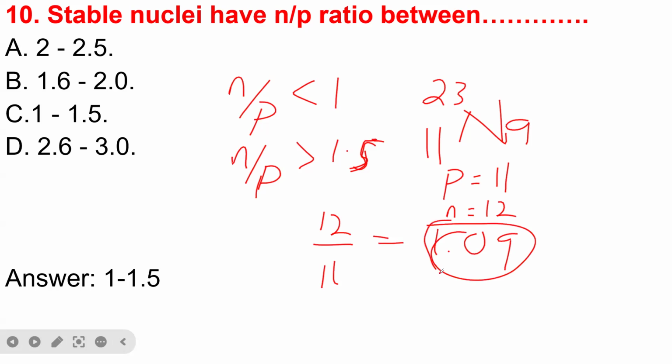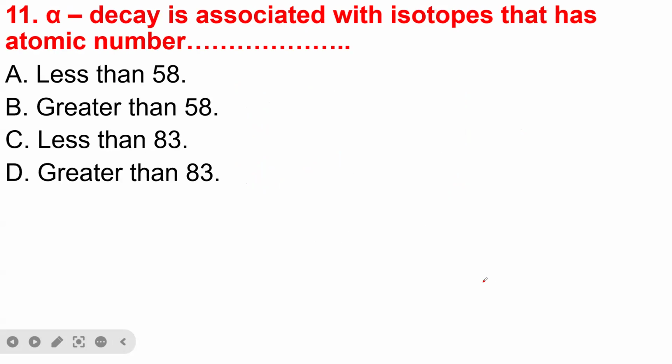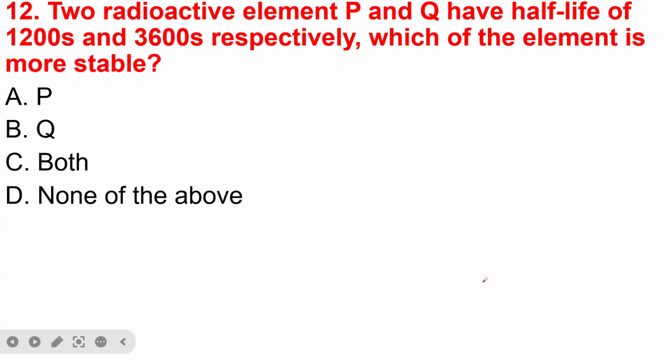So it means that this 1.09 from sodium indicates that sodium is not a radioactive element. Okay, then the next thing is alpha decay. Alpha decay is associated with isotopes that have atomic number A, less than 58, B, greater than 58, C, less than 58, D, greater than 83. So actually any element that has isotopes greater than 83 is a radioactive element. It can also undergo alpha decay. So the answer is D.